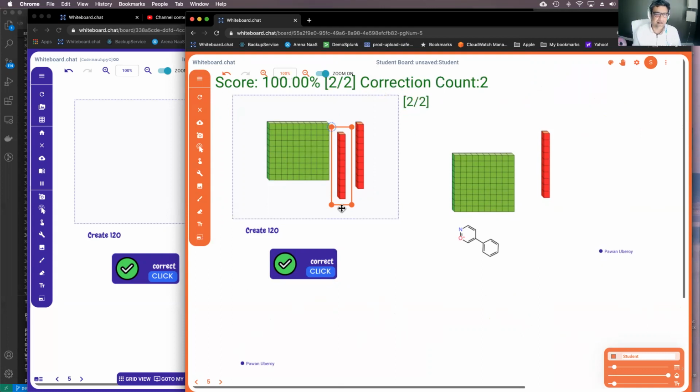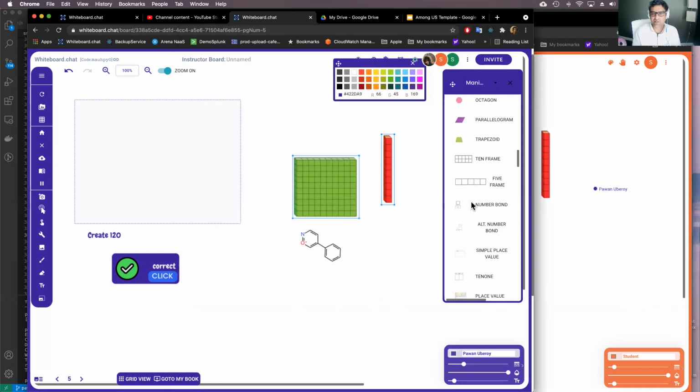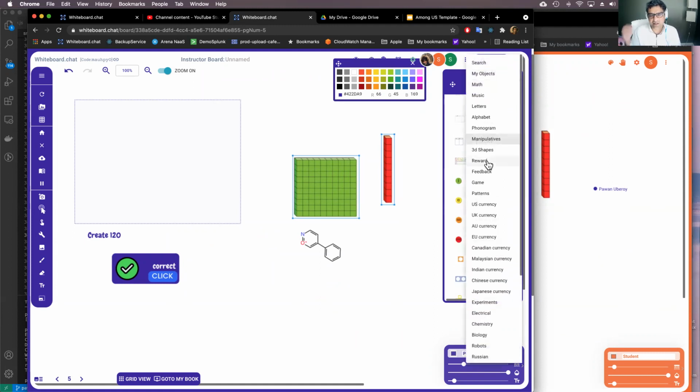So it actually does auto correction for anything. It doesn't care what it is. You can put images from the internet, from your own palette, coins, notes, even animals. It doesn't really care what you're putting in there. Let me pause here to see if there are questions.